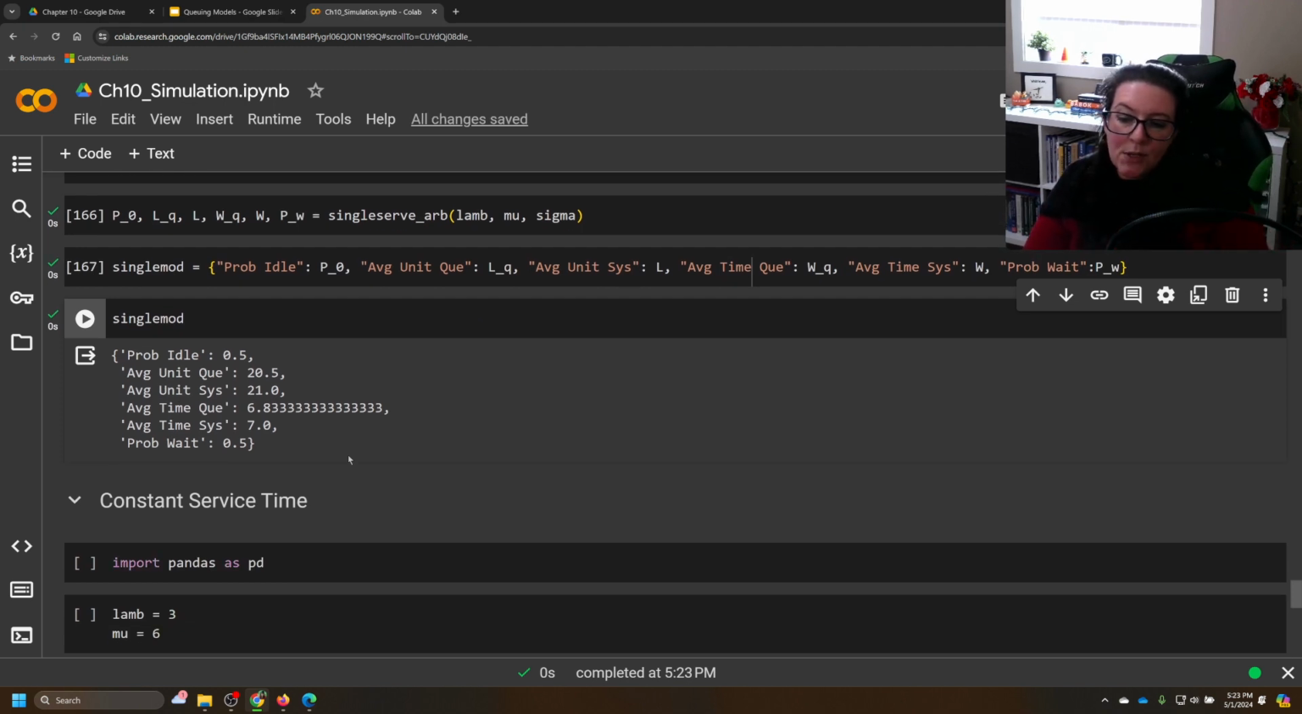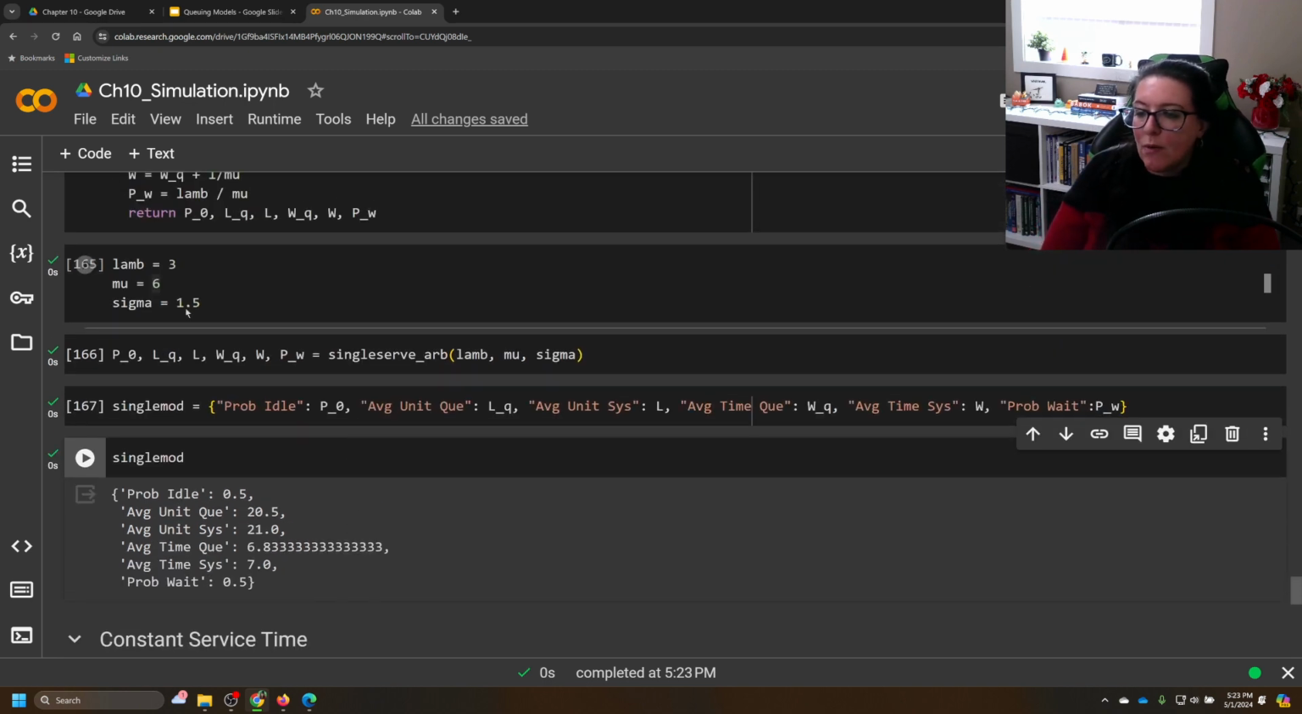The average units in the queue are 20.5. The average time in the queue is 6.8 days, because that was our measurement, days. And the average time in the total system was 7 days. The probability they have to wait is 50%. We can see that because on average we can help 6 people and 3 people come in. So half the time we take care of everybody the day they came in, they don't have to wait, and half the time we're idle.